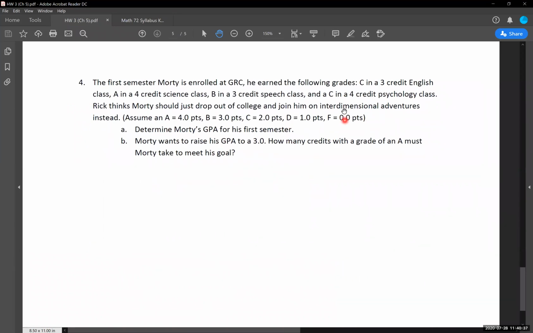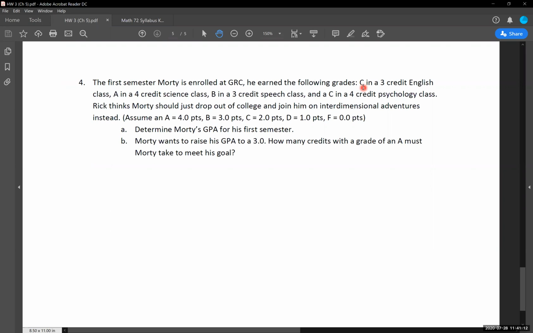And as we're seeing here, we're being told a grade of C in a 3 credit, A in a 4 credit, B in a 3 credit, and C in a 4 credit. So A, B, C, D, and F each has grade points associated with it, as would be listed for you. If this showed up on the test as well, I would give you guys something similar to this of what he earned for grade points. Or I would tell you maybe instead of a C, he earned a 2.2 or something like that. I would give you guys the GPA or some way to calculate that on the test.